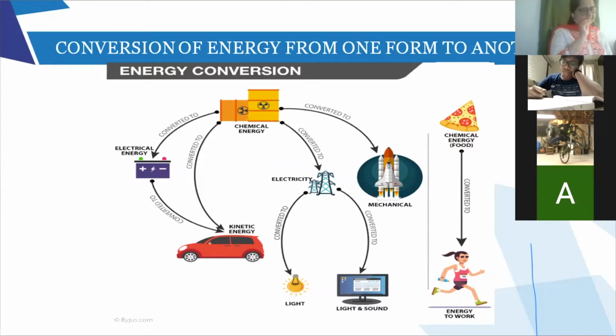Next one, car going uphill. Chemical to kinetic to potential, because the chemical energy is first converted to kinetic energy so that the car moves, and then it goes to a height so that the car gains potential energy also. So all the three, chemical to kinetic to potential.